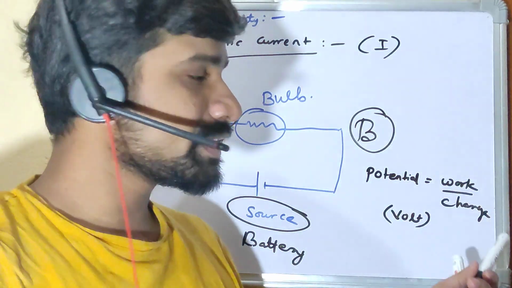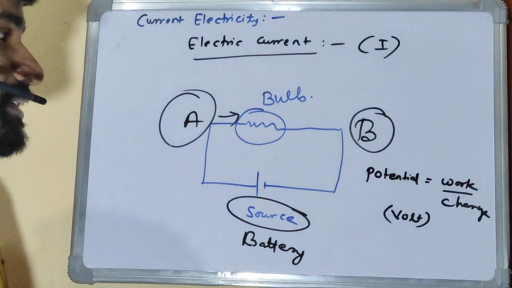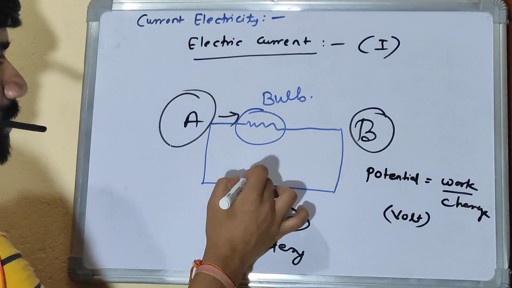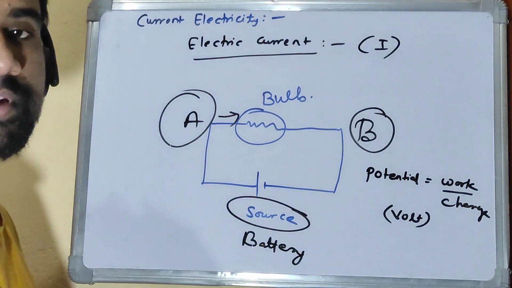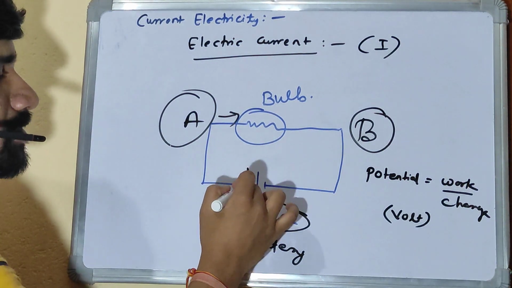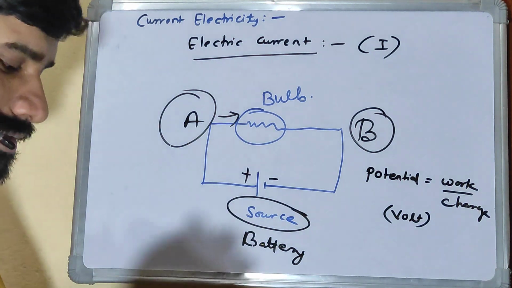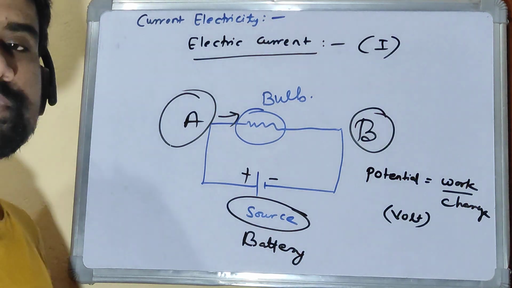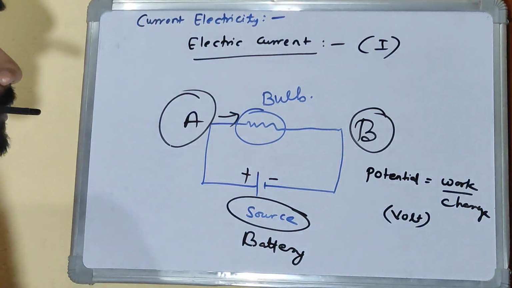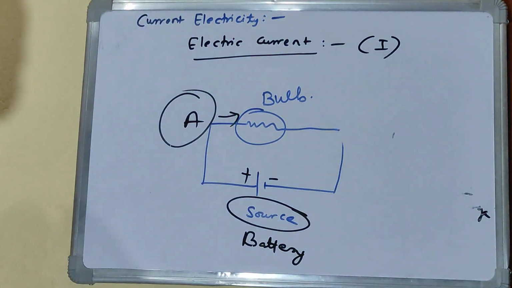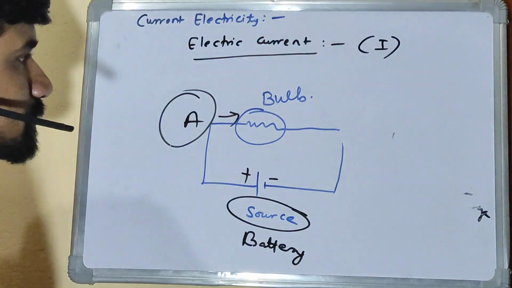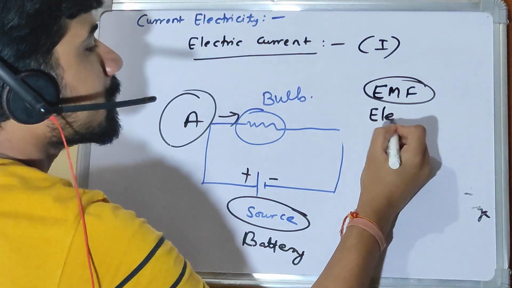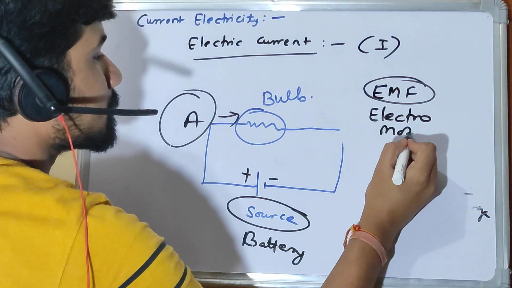So work done per unit test charge is potential, and it is done by the battery. The battery has a higher potential and a lower potential, right? This longer terminal is the higher potential, positive terminal, and this is the negative terminal. And there is a term associated with any source or cell, which is called EMF. The abbreviation is electromotive force.